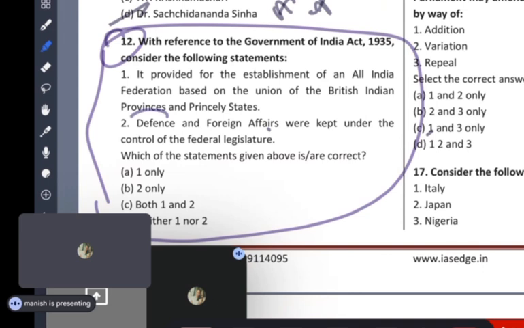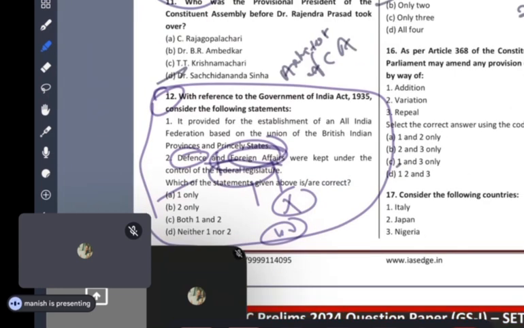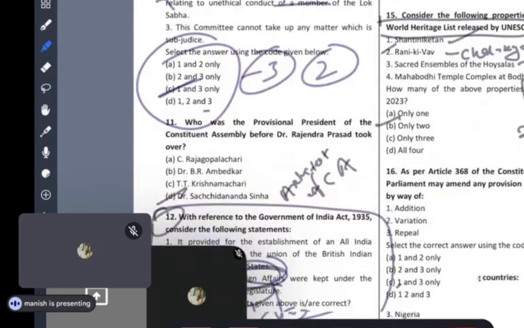Guys, defense and foreign affairs, will the state have power? No. Even right now, state does not have power in international relations. So how can it be federal? It can only be the union legislature. Second is wrong, first is right. So this is what I'm saying. See, I will tell you 30 questions like that which can be solved like that.